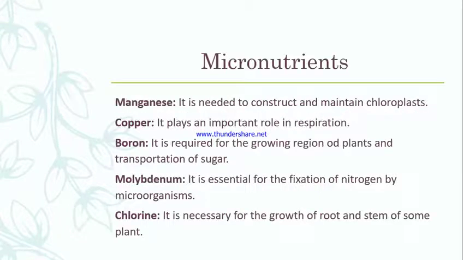Now micronutrients. So all the macronutrients are done, and now we are going to talk about the role of micronutrients. Like manganese, it is needed to construct and maintain chloroplast. Chloroplast is the green color plastid, we know about that. And then copper, it plays an important role in respiration. Boron is required for the growing region of plant, and also for the transportation of sugar. Next, molybdenum is very much essential for the fixation of nitrogen by microorganisms, and chlorine is necessary for the growth of root and stem of some plants.